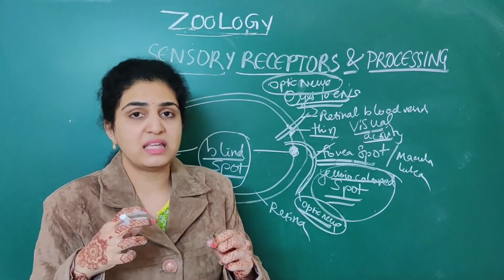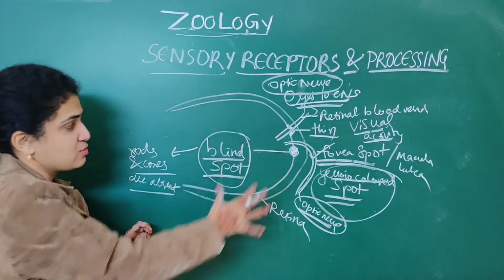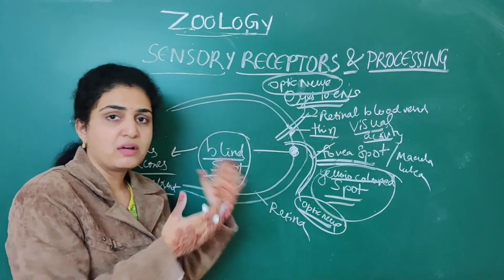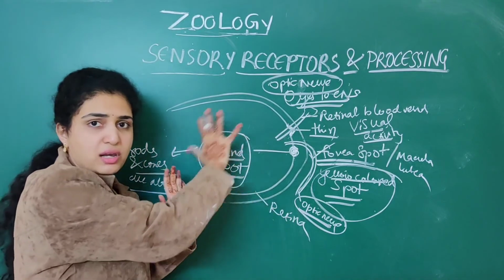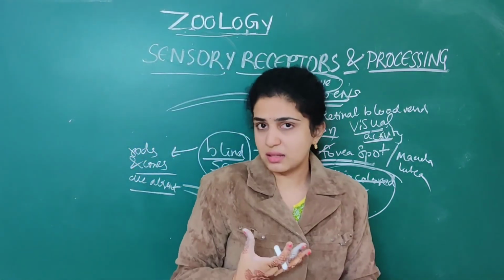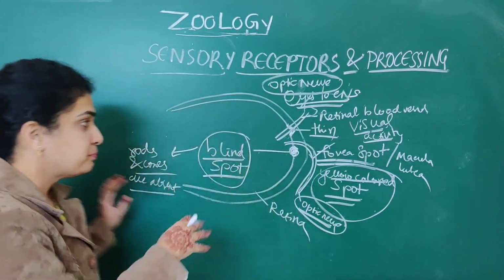Names are important here. Next we saw the aqueous humor, from the cornea into the lens, then the vitreous humor. Aqueous humor and vitreous humor are nothing but fluid filled spaces that are present.